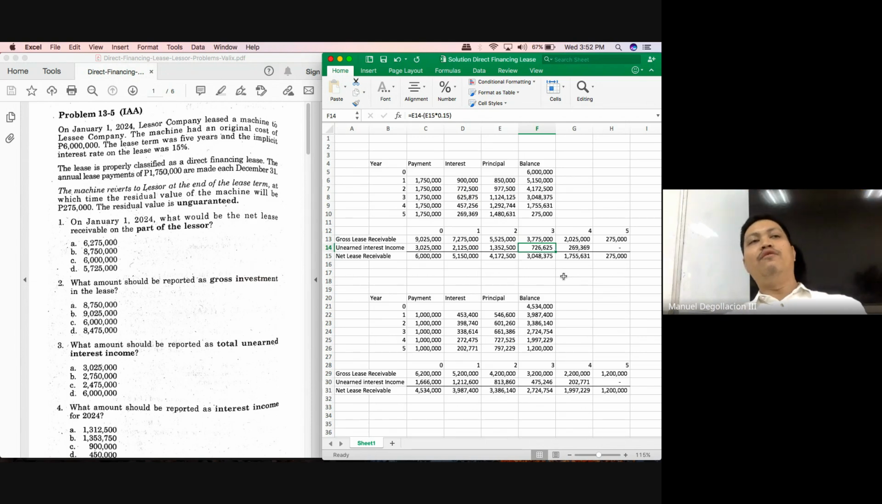Okay, do year 4, class. Okay, let's start with interest income. How much will be the interest income on year 4? Again, you just base it on the previous year's ending balance. How much is the ending balance of our net lease receivable on year 3?